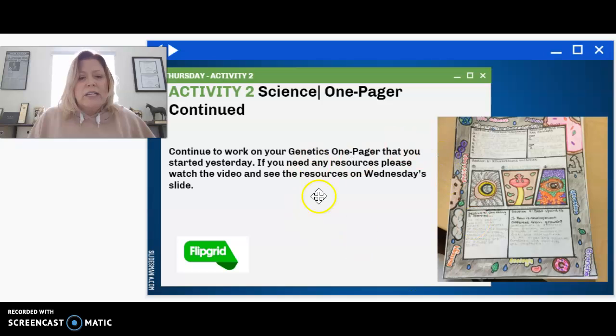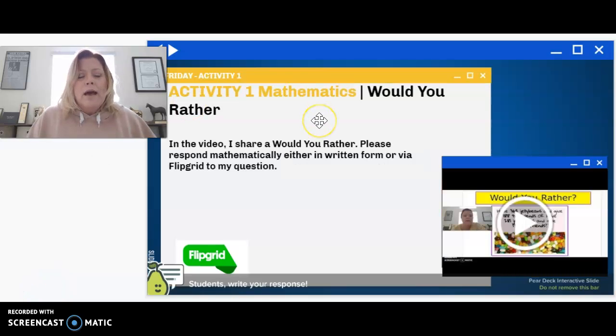This is just your activity from Wednesday continued, your one pager. You can either share it with us via Flipgrid or take a picture of it and add it to the Google Doc. On Friday, you have a would you rather question. Again, I give you a quick little intro to it, and then you guys can solve it. You can either take a picture of it or talk to us via Flipgrid. It's up to you. Or you can just write a little paragraph or so in the Google document for the week.